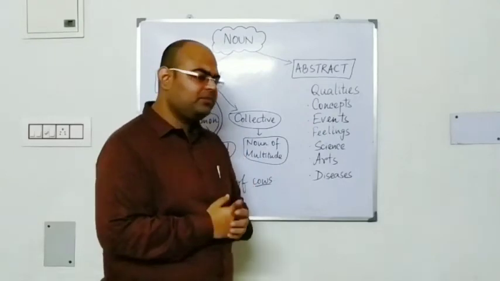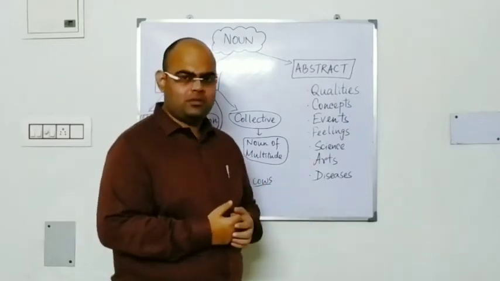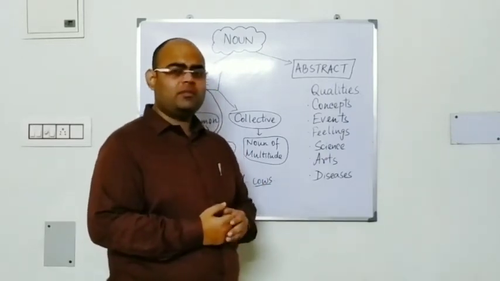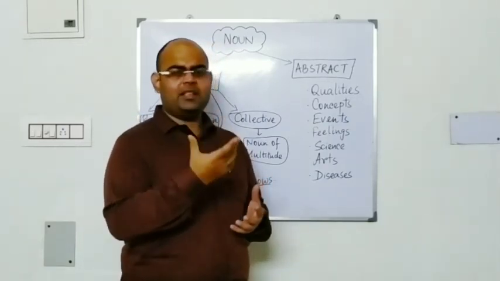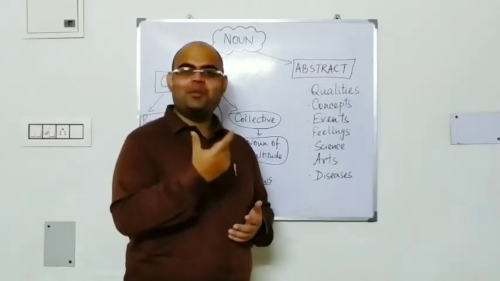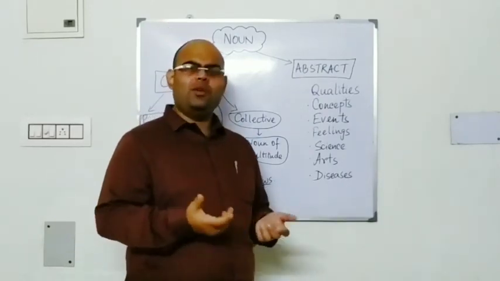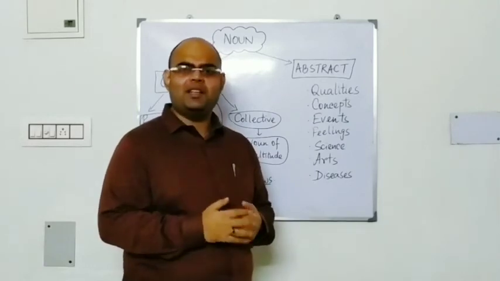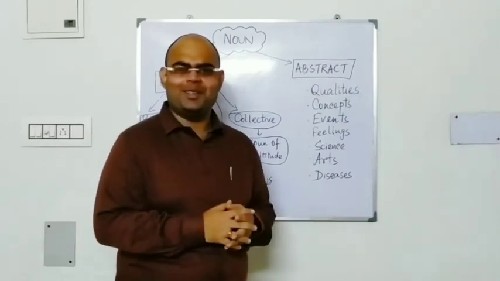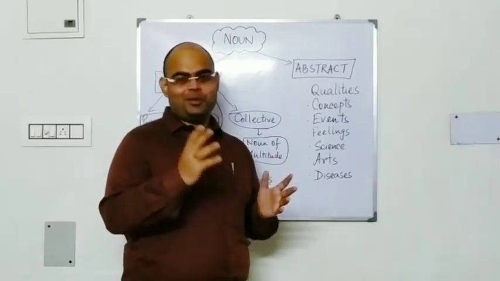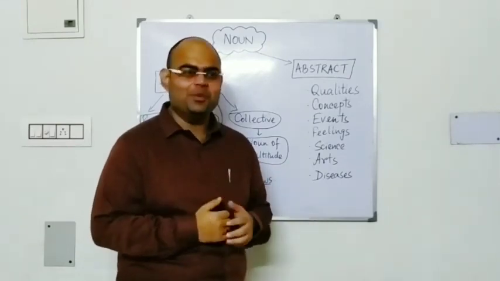Let me give you one example. The word smile. Some say that smile is an abstract noun. Why? Because we cannot see the smile. We can see the face, we can see the teeth, the lips moving, but the smile is a concept. Some say, no, we can see smiles. We can see somebody smiling. So the word smile is a concrete noun. So they are fighting among themselves regarding this. So we should not just get confused, because if the grammarians are confused, we are just petty humans.